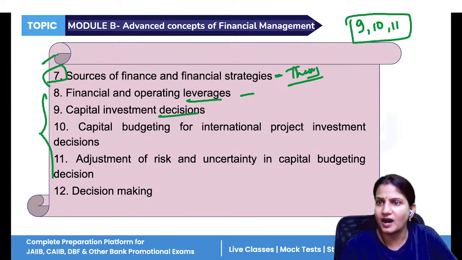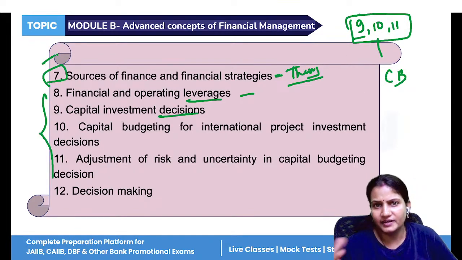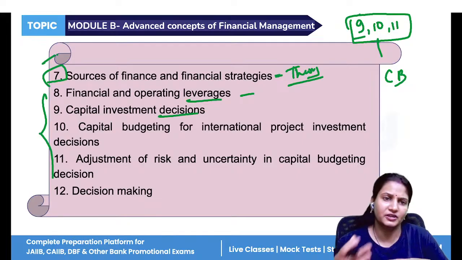These 3 units are the part of one single topic, that is capital budgeting. So unit 9 talks about how we can take decisions, what are the different capital budgeting techniques, how we can take a decision for any project.